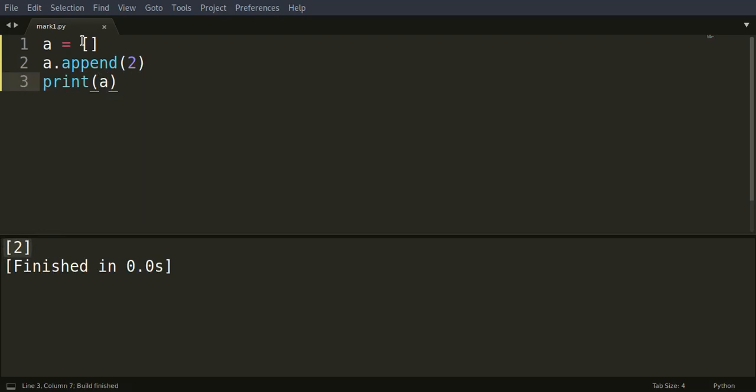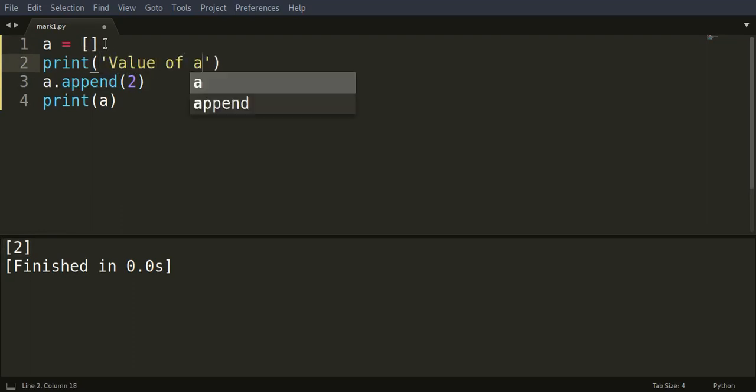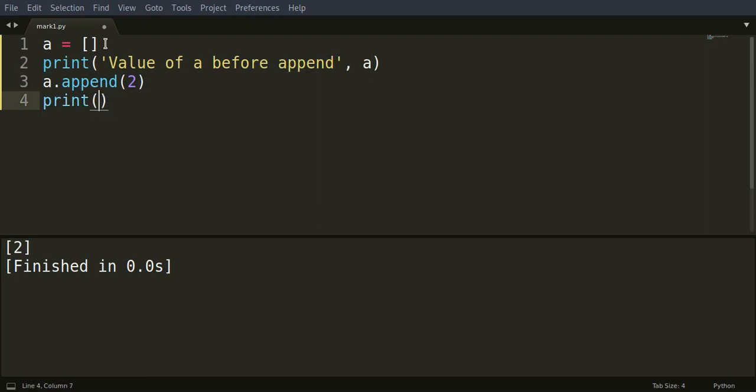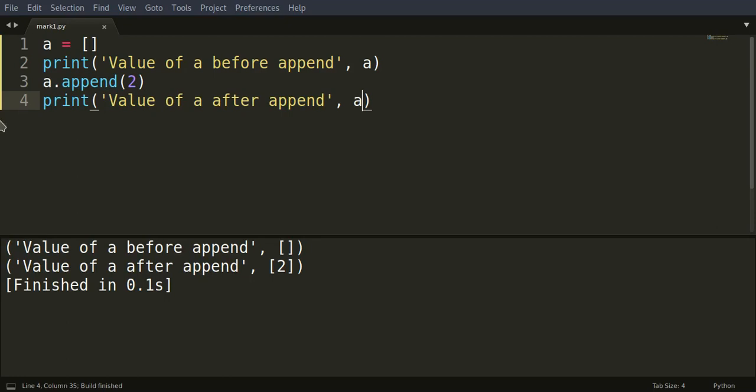So the value of A used to be nothing. We'll just print the value of A before append, and after append. So the value of A before append was blank, after append it was 2.